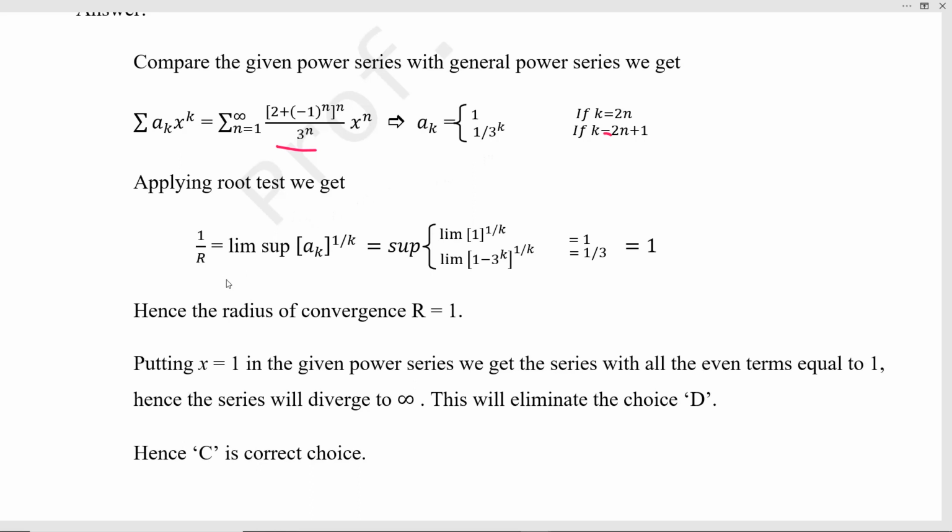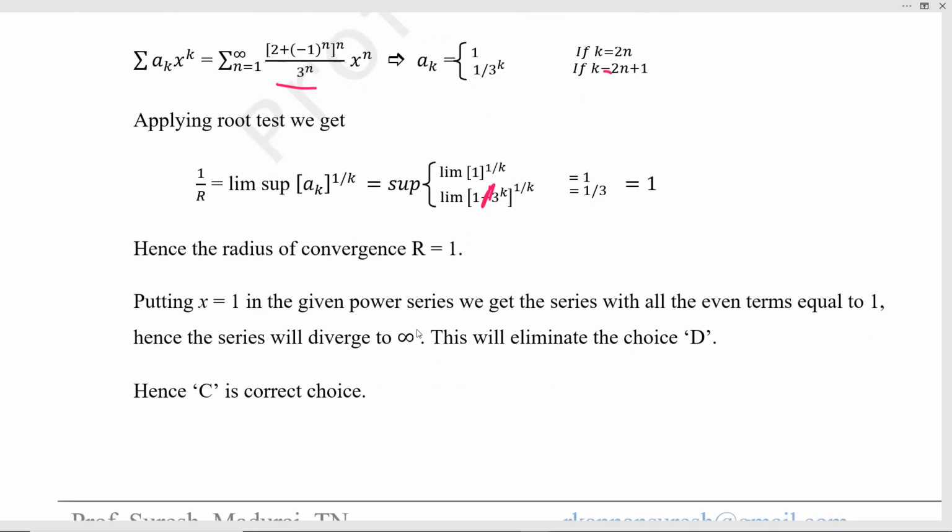So applying the root test as usual, 1 by r equal to, this is the formula, supremum of, we have only two choices. One value is 1 and another value is 1 by 3 power k, the whole power 1 by k. So this k and this k can be cancelled. So we get 1 by 3 here, and from the first one we get 1. So the supremum value among these two is 1. So the radius of convergence will be 1. 1 by r equal to 1, so r equal to 1.